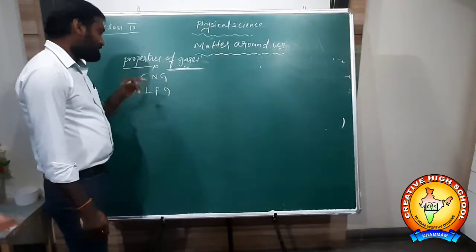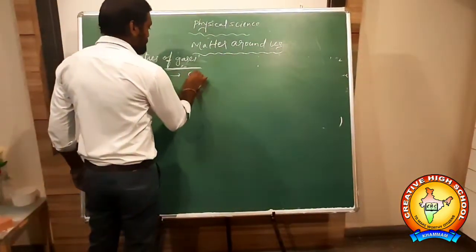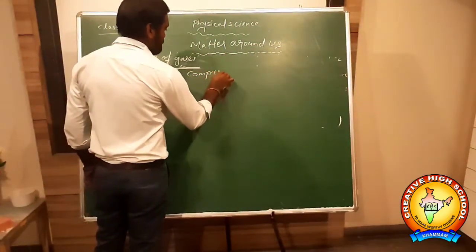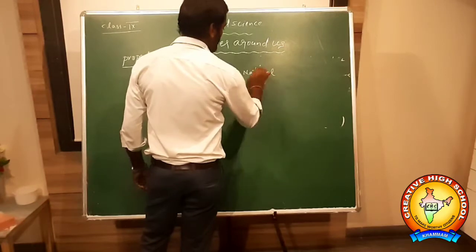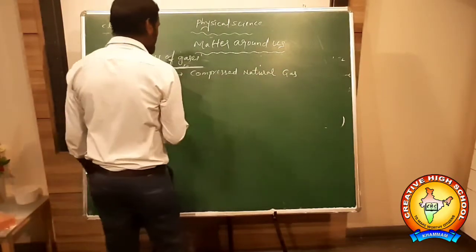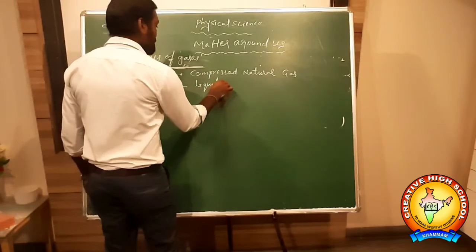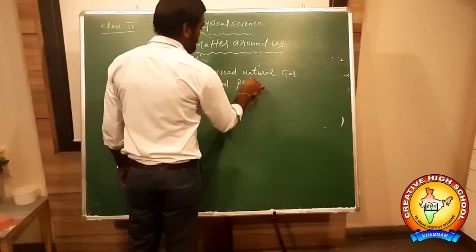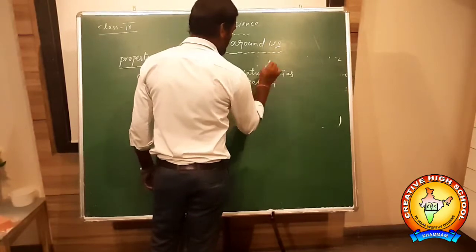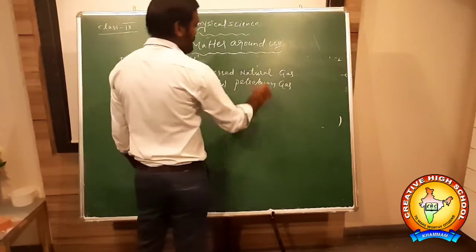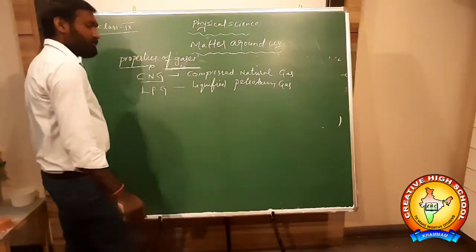Compressed natural gas, liquefied petroleum gas.